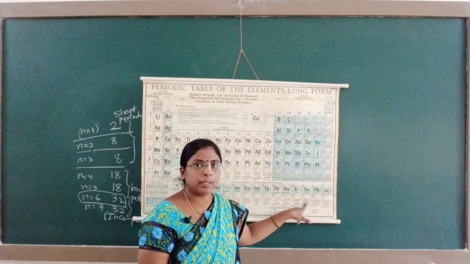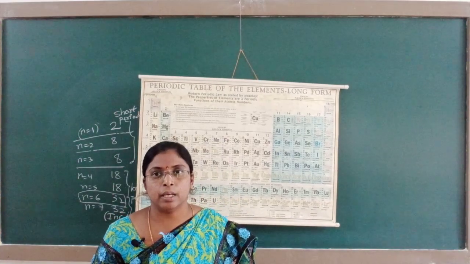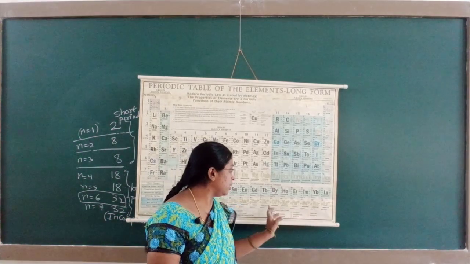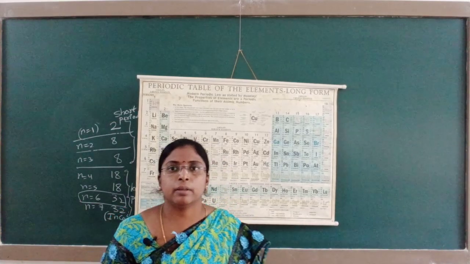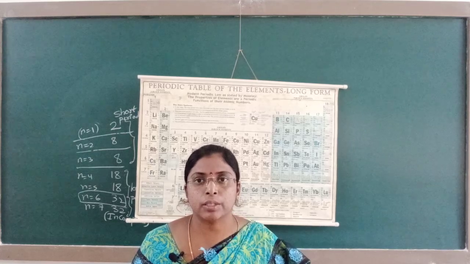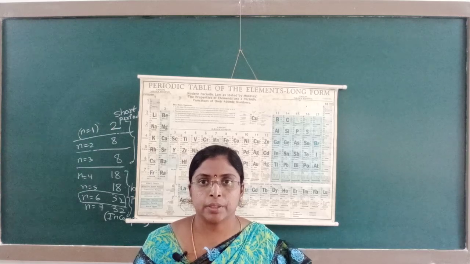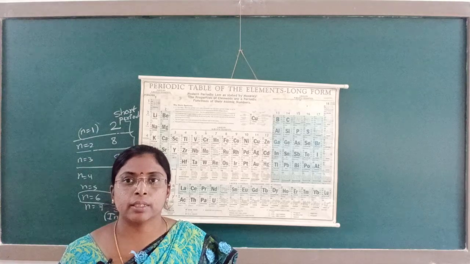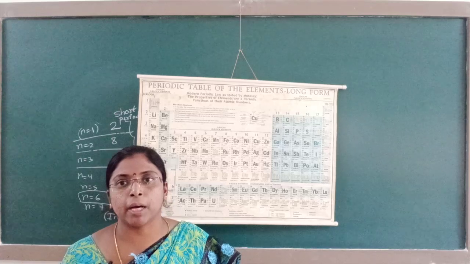Because of his name, they gave 101 the element name Mendelevium. From 101 onwards, many of the elements are named after scientists, and the elements after 100 do not occur naturally. They are all elements which are synthesized in a laboratory. Hence, elements which are synthesized in the laboratory are known as artificial elements or man-made elements.